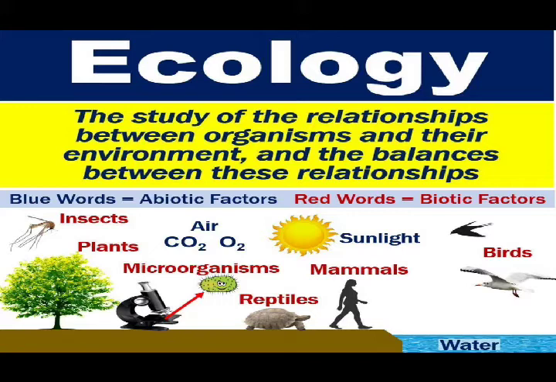So, the interaction between these biotic and abiotic factors, like plants require sunlight and carbon dioxide for photosynthesis, like that insects, plants, microorganisms, reptiles, mammals, and birds require water for their survival. So you can see there is an interaction between biotic and abiotic factors. So the study of interaction between biotic and abiotic factors is known as ecology.